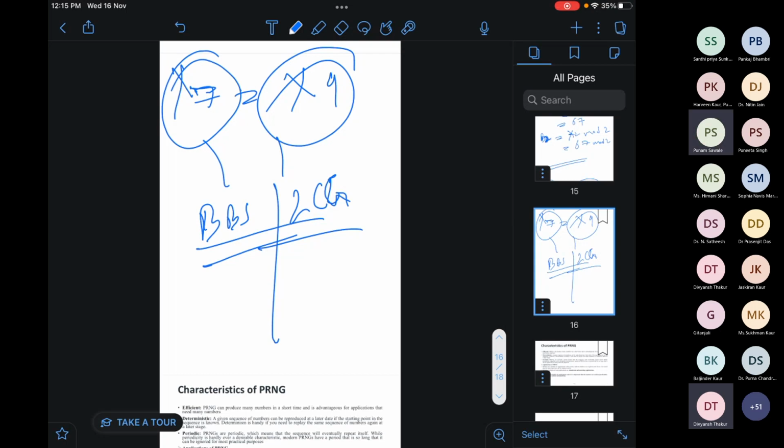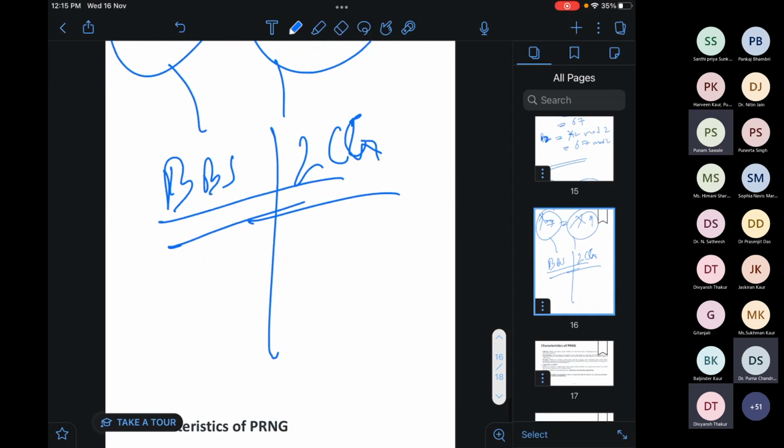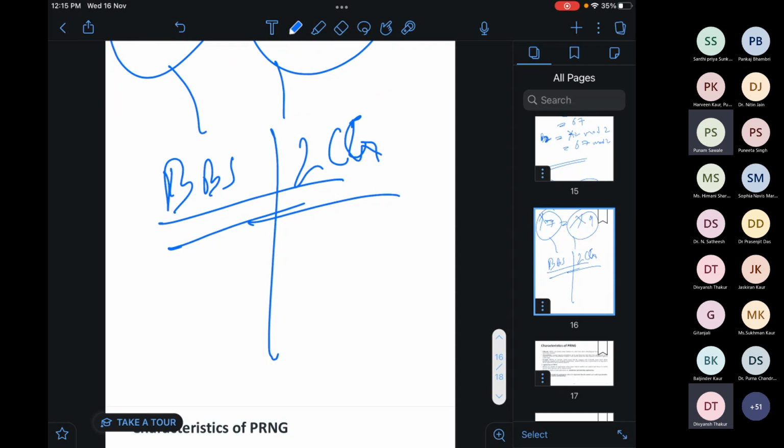Can you please mute? Punam Savale, your mic is on. I don't know whose mic is on. What's going on? Dr. Sethi, is it clear to you?